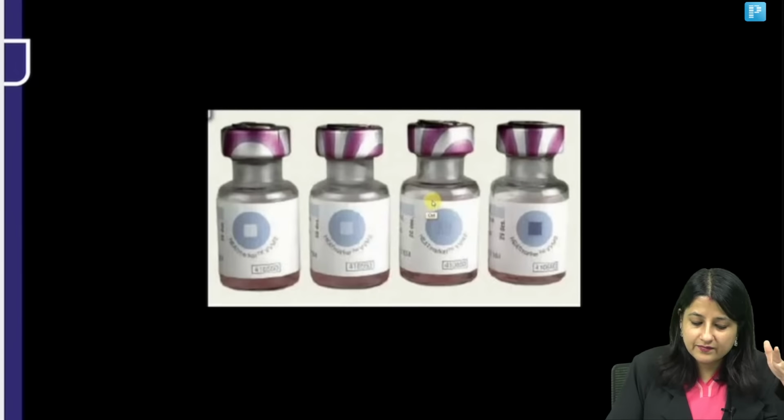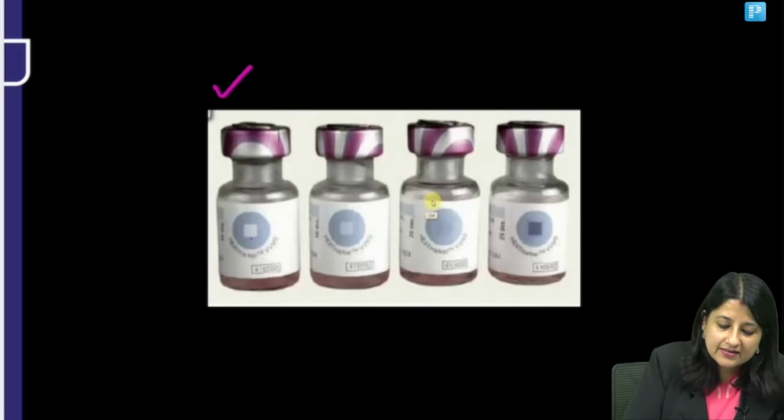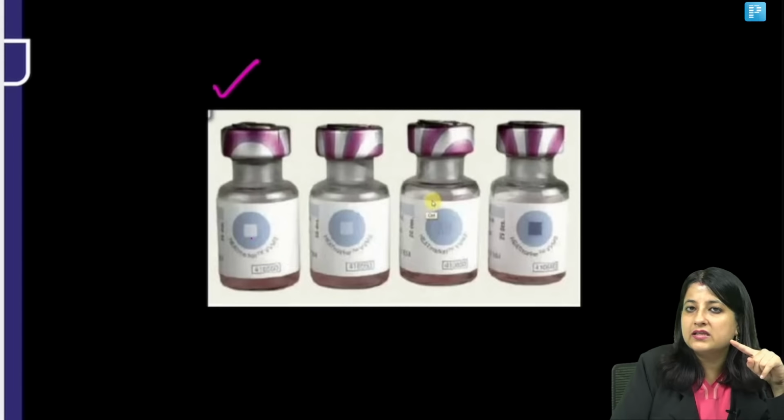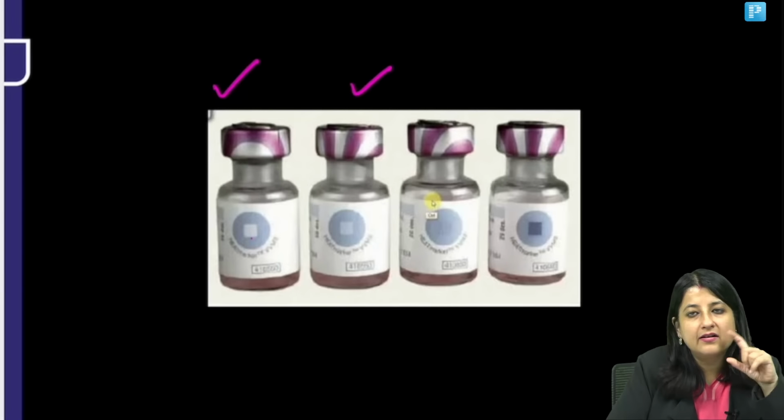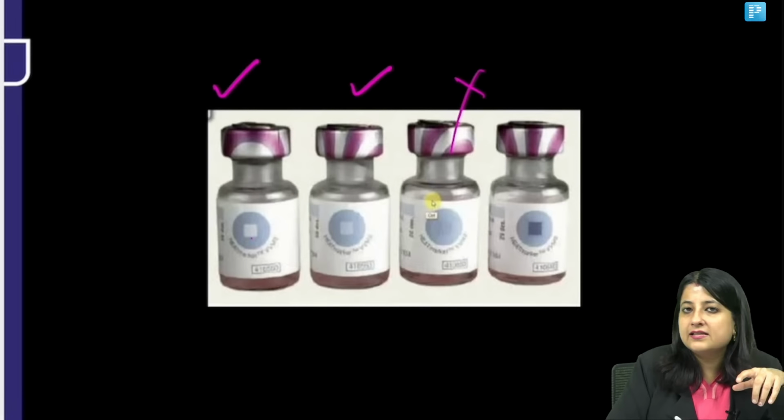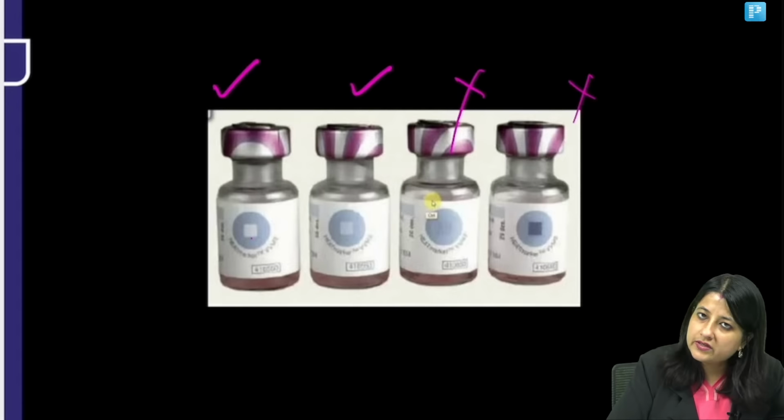You know which ones to use. If the inner square is lighter than the outer circle, use. They can say inner square white, outer circle blue, use. Inner square starts to change color but is still lighter. Inner square light blue, outer circle dark blue, use. Inner square same color as the outer circle, discard. Inner square darker than the outer circle, discard.